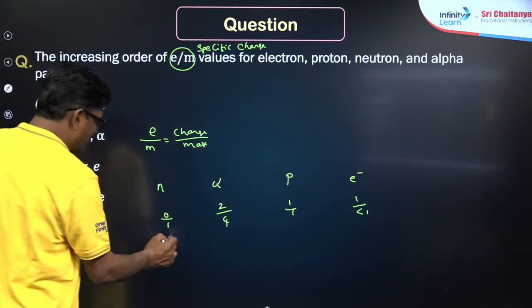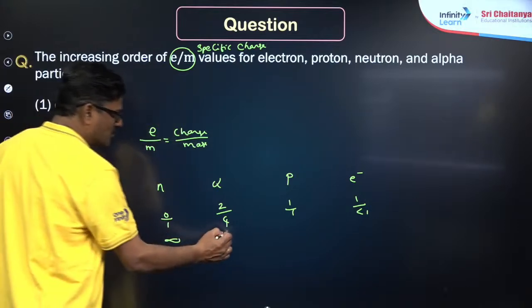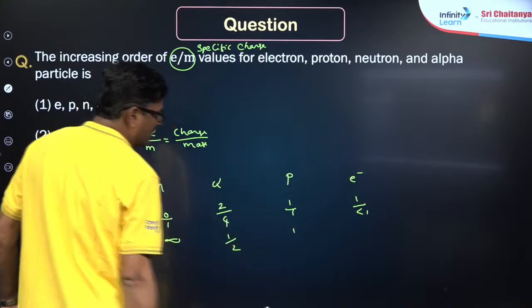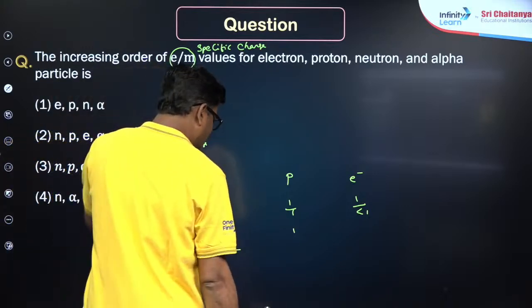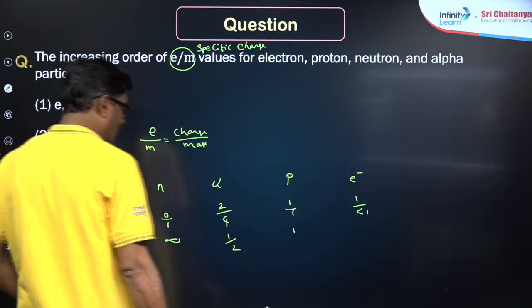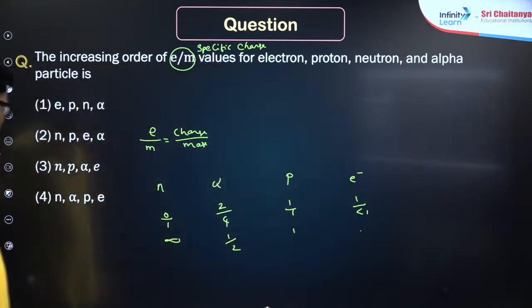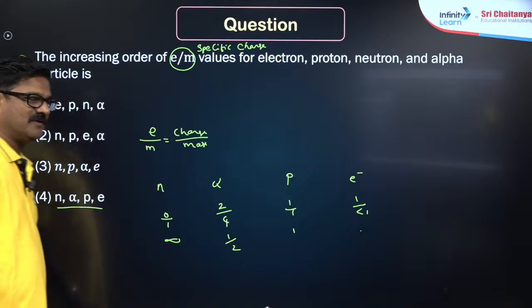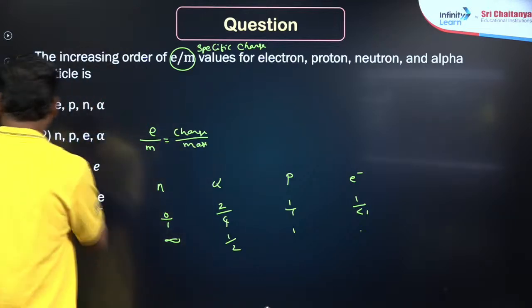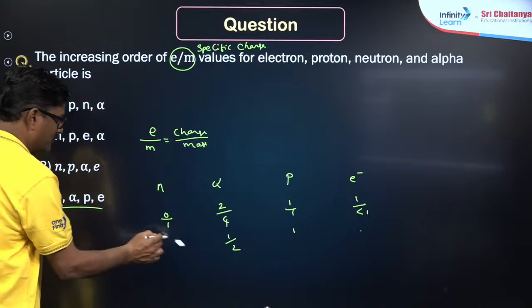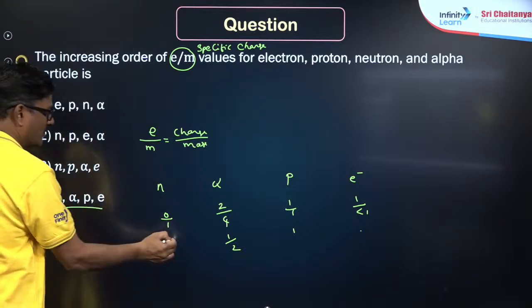Now, for the electron it is going to be infinity, for alpha it is going to be 1 by 2, for proton it is going to be 1, and for the electron it is going to be greater than 1. Okay. So, here the answer is going to be n, alpha, p, e.